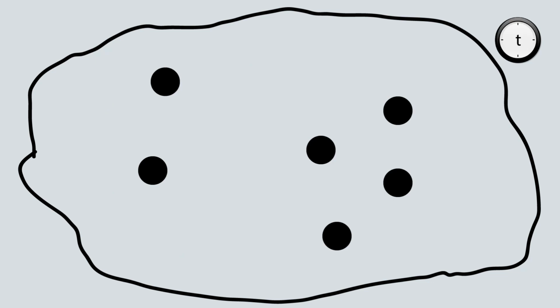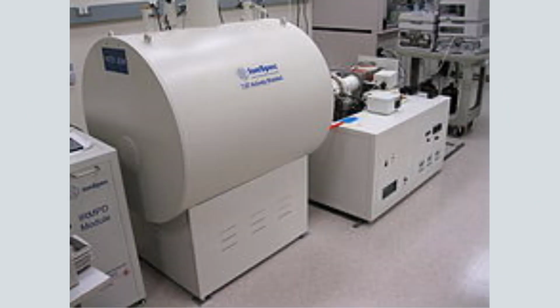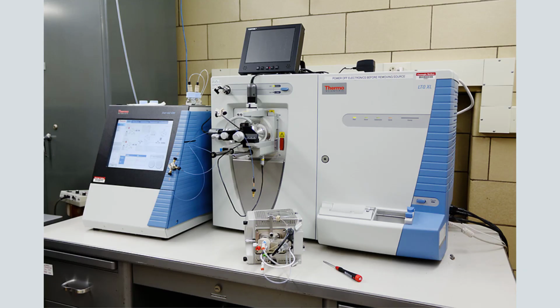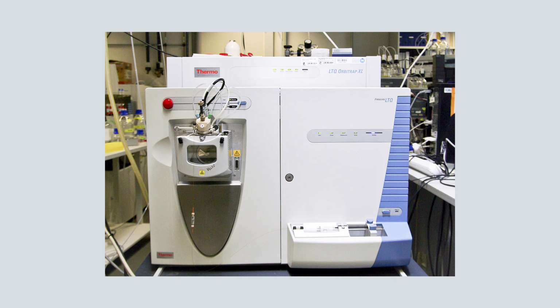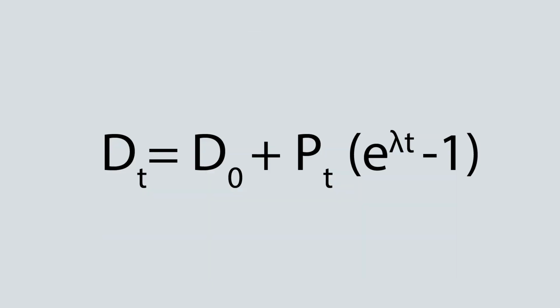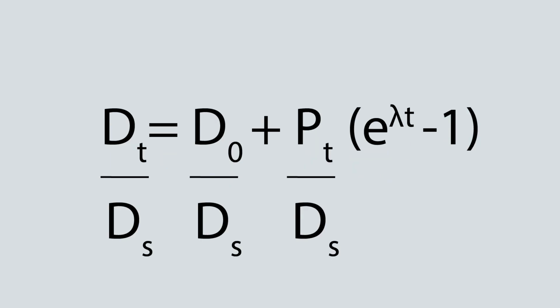When I say we need to find out the amount of parent or daughter in our sample, this is done by mass spectrometers that are of many different types, but all of them are designed in a way that they give us the ratio of radionuclides with respect to the stable daughter isotope. So we'll just convert the absolute values in our equation into ratios, and that does not change the meaning of the equation anyway.